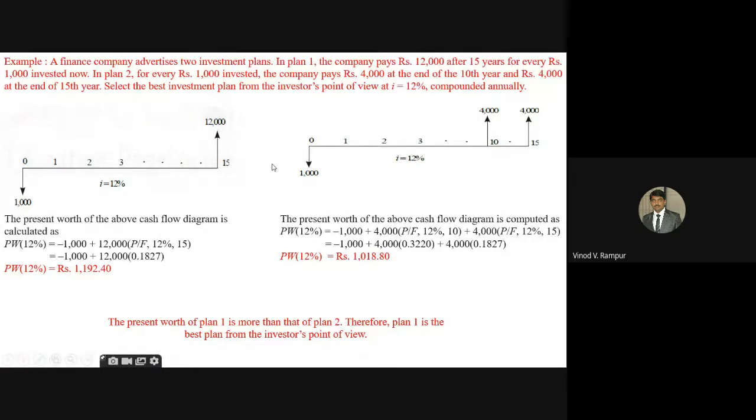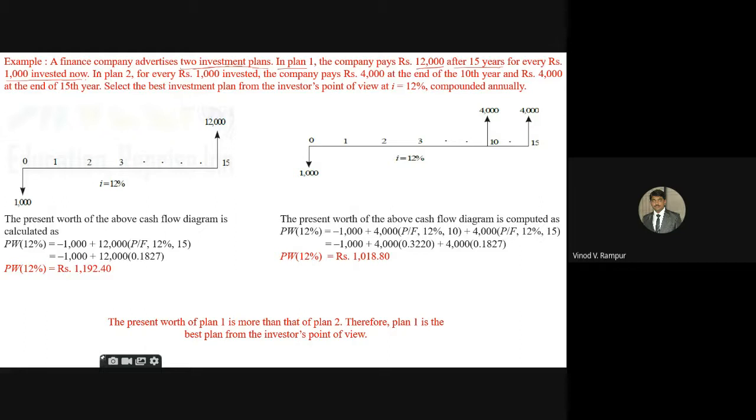Go for the last type of the problem. Example, a finance company advertises two investment plans. They given an advertisement out in the media. In plan 1, the company pays 12,000 rupees after 15 years for every 1,000 rupees invested now. Is it clear?